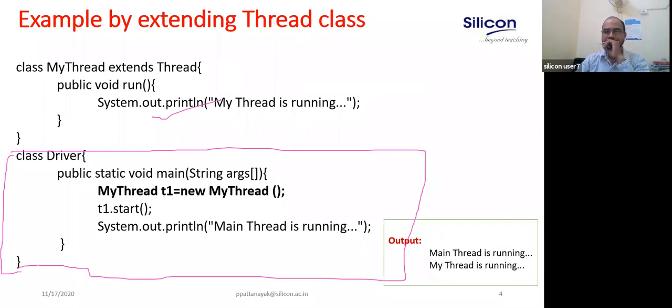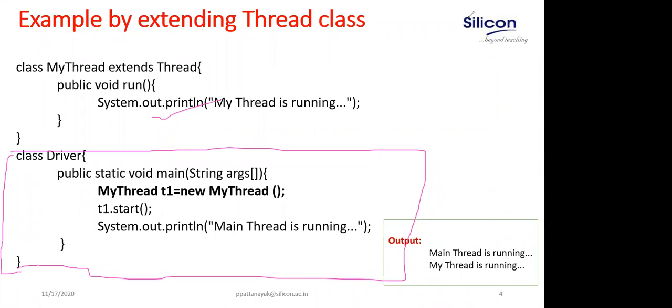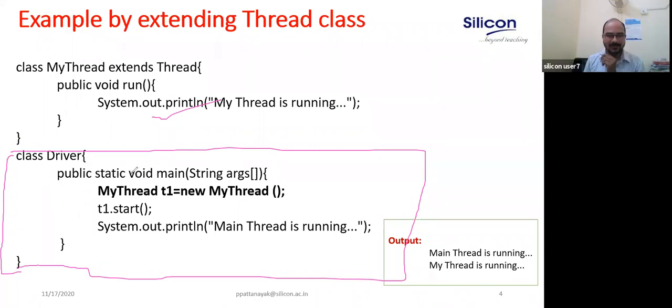Hello. Yes sir. Okay, let me complete this one. Okay, very good, so lots of questions are there. I have not yet explained this one. Okay, now what you can use. So you have a driver class with a main method. When the JVM executes and calls this main method, one thread is running, that is your main thread. Please remember.